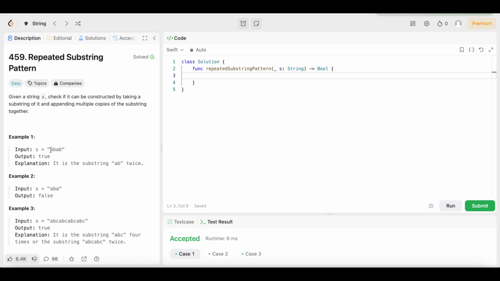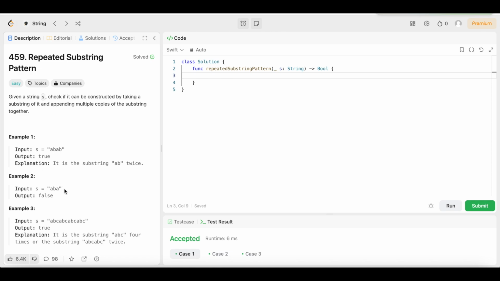This is the repeated substring, "ab", then we repeat it again right here, "ab". So it's true because it's a repeated substring. It's a Boolean type question, so we're just going to return true or false. And right here it's true because we have "ab", then we repeat it again, "ab".